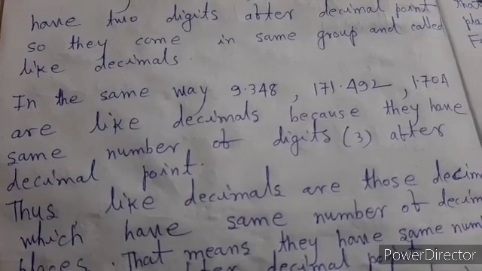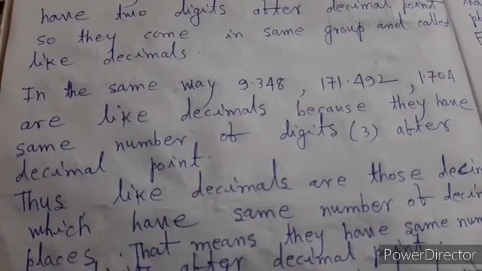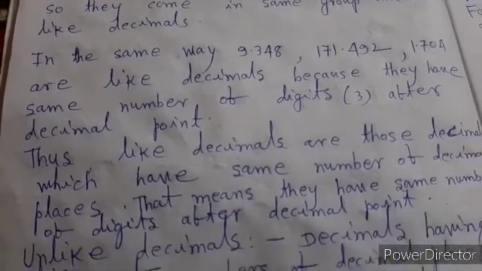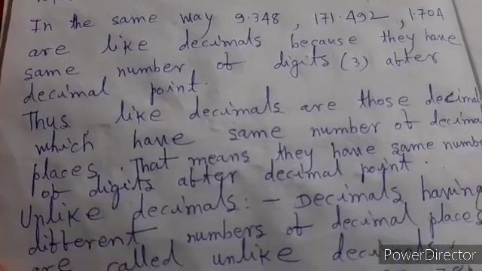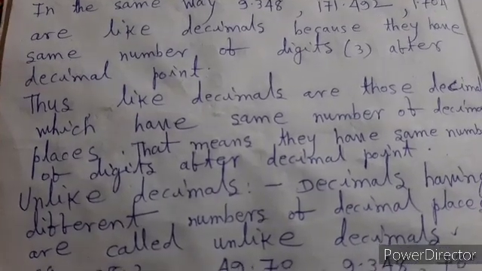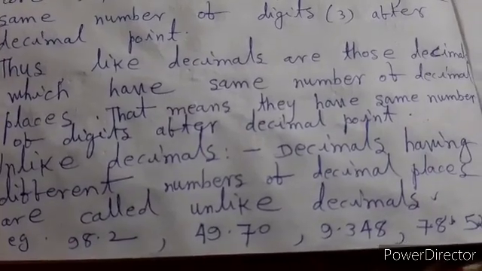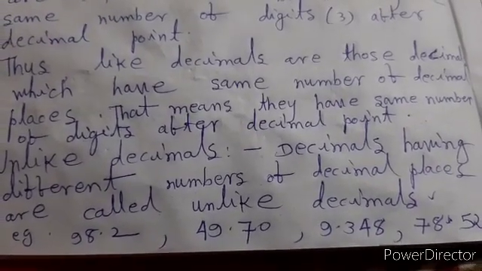Thus like decimals are those decimals which have the same number of decimal places. That means they have the same number of digits after the decimal point. Unlike decimals are those decimals which have a different number of decimal places.